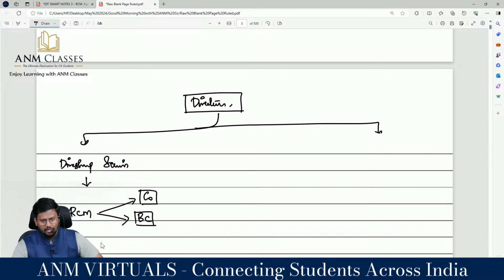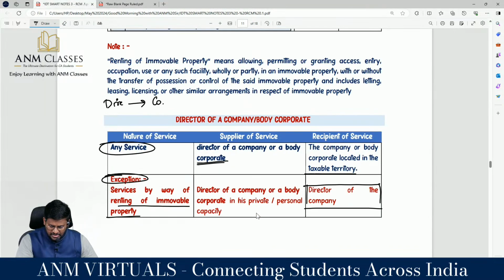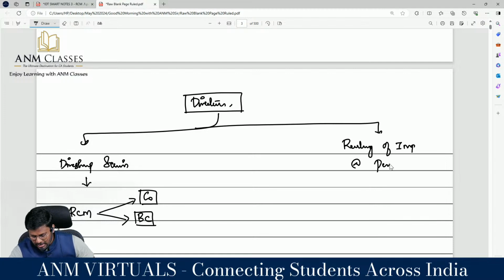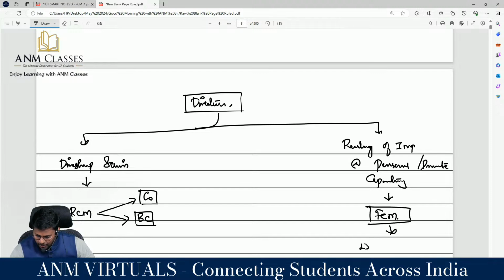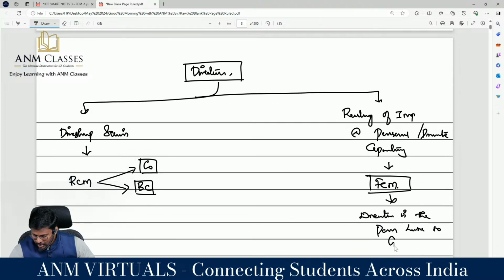Now coming here, renting of any immovable property in personal or private capacity. Correct? For this, RCM will not be applicable, FCM will be applicable. Director is the person liable to pay GST. Are you all really with me? Yes, sir. These are the major changes in the list.